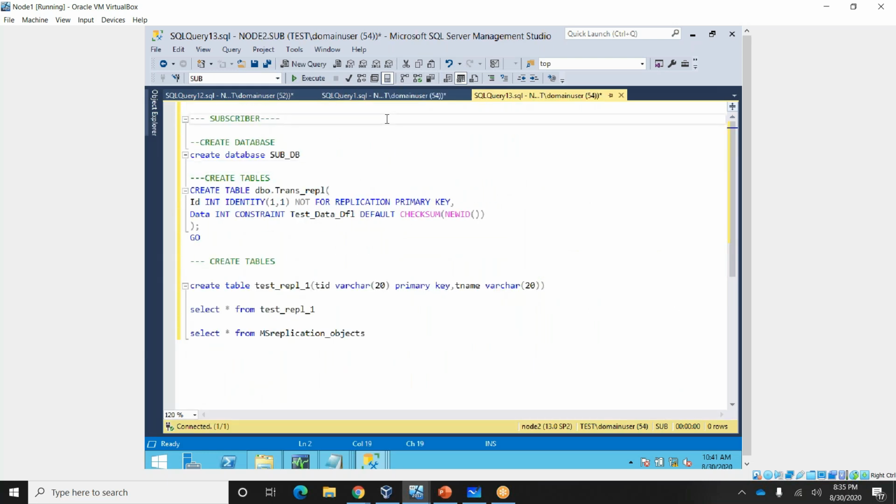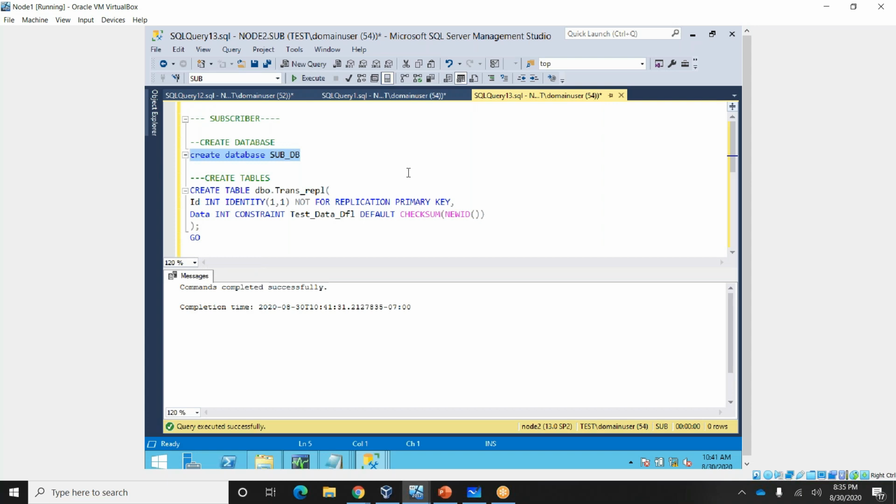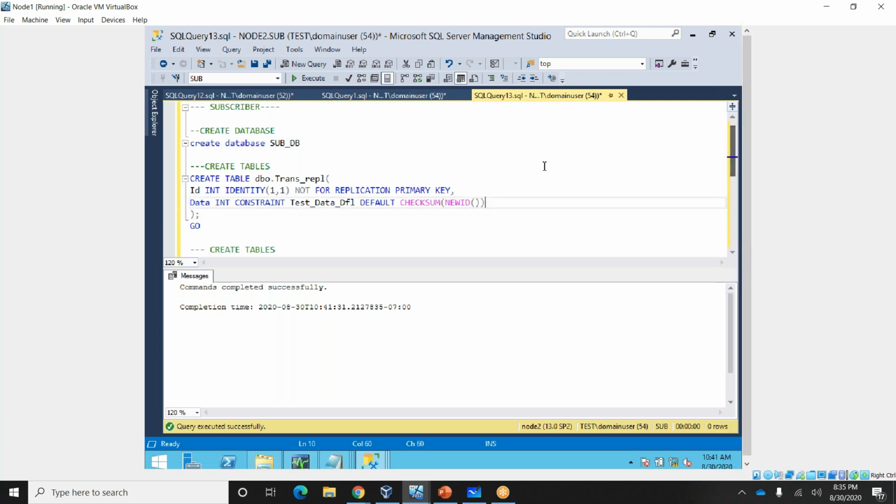So this is my subscriber. You can see right below, node 2. This is my subscriber server. Here also I'll create one more DB. The DB name should be the same on both the publisher and the subscriber. If we want, we can have a different name on the subscriber, but here also let me create the same.